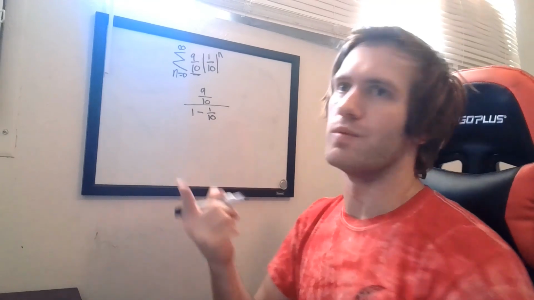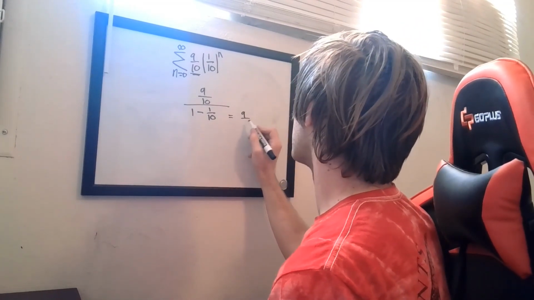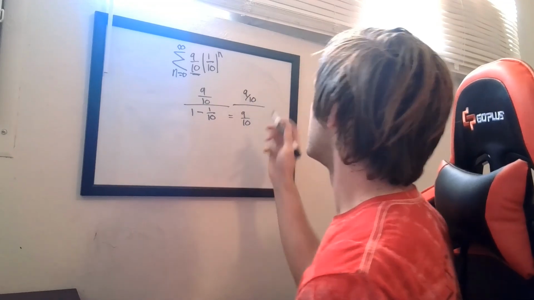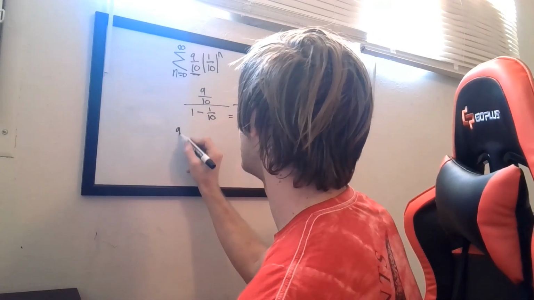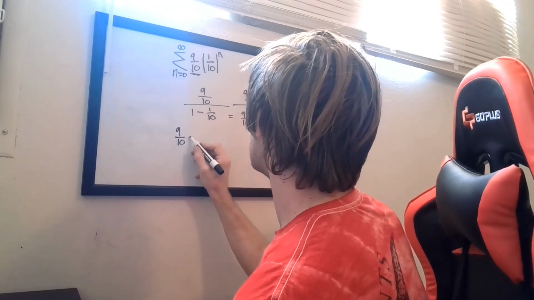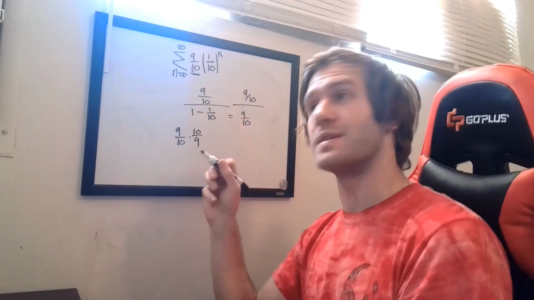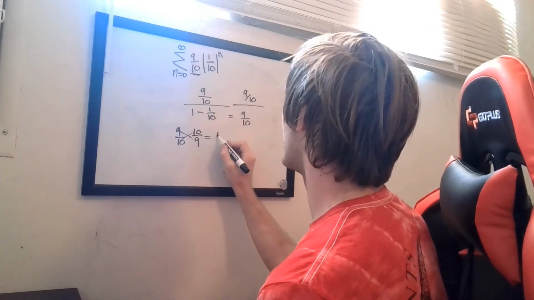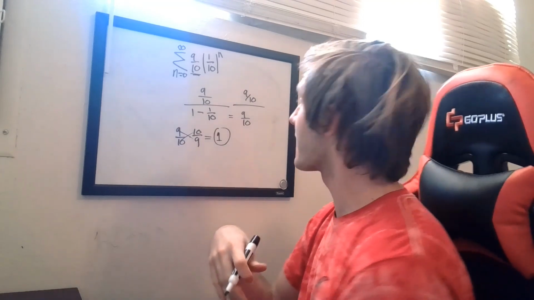Okay. Well, 1 minus 1/10 is just 9 over 10, right? So 9 over 10, and that's divided by 9 over 10. So let's take the reciprocal here, and then we're basically just left with 9 over 10 times 10 over 9. And as you can see here, you can cancel these values, and you are left with 1. And that is a pretty definitive proof there, right?